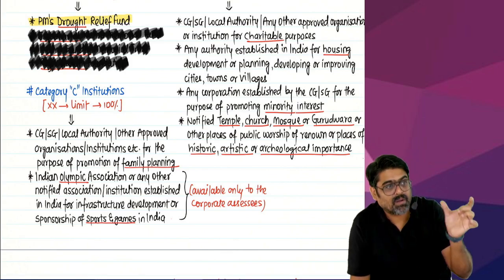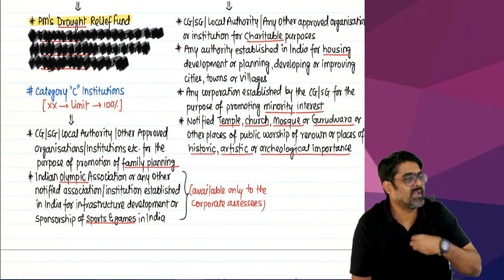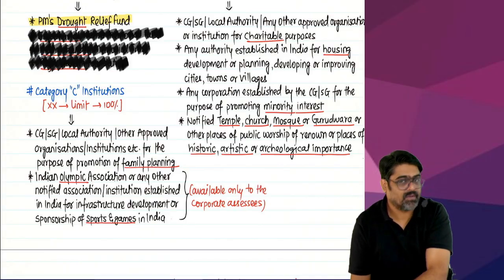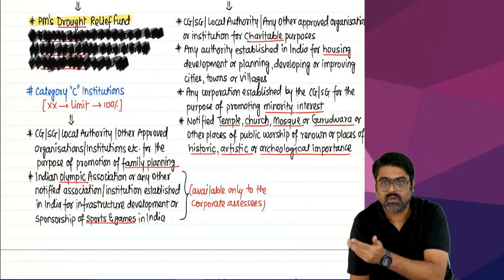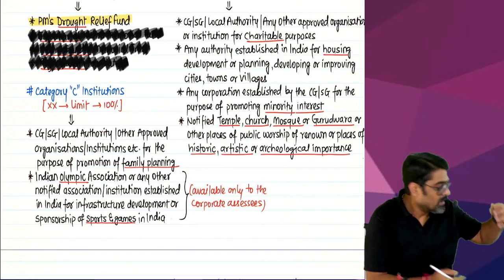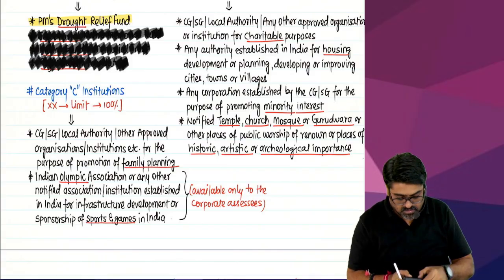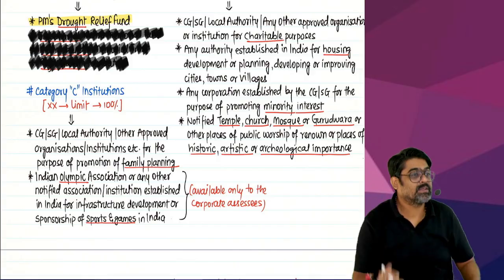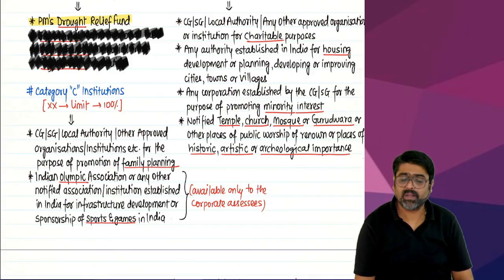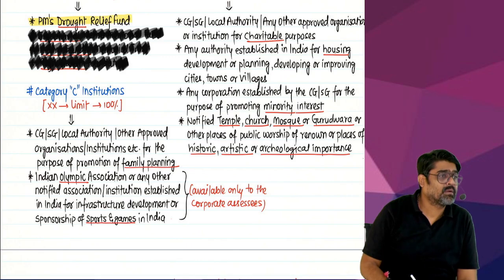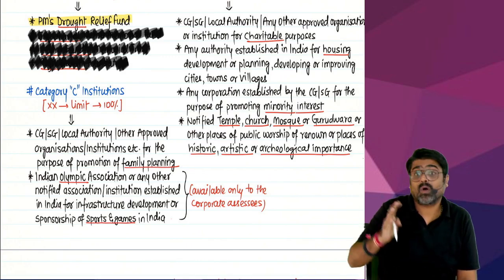So you will remember public places of worship, not the temple at my home. That is not a public place of worship. But if I talk about Balaji temple, it is a public place. Balaji temple, Tirupati Balaji. It is a public place of worship, public worship place. If I talk about Haji Ali Dargah, it is in Mumbai. That is a public place of worship. If I talk about Golden Temple,